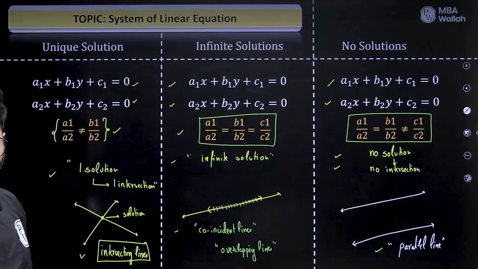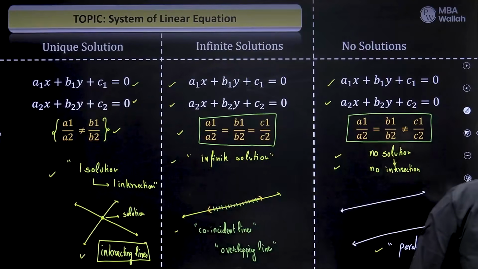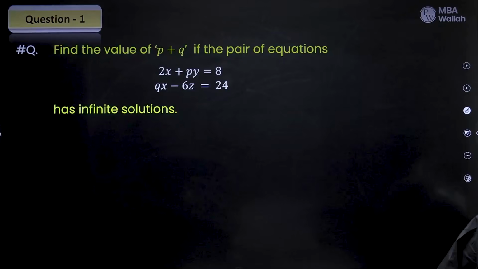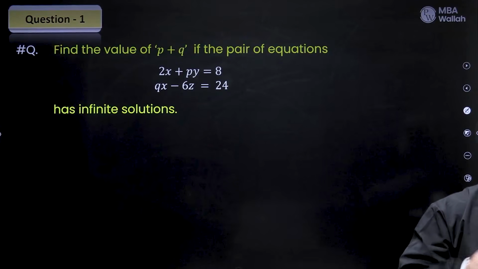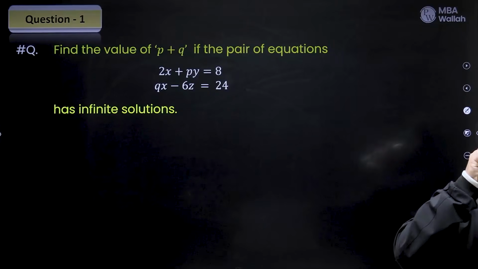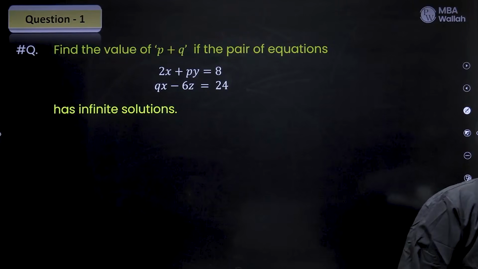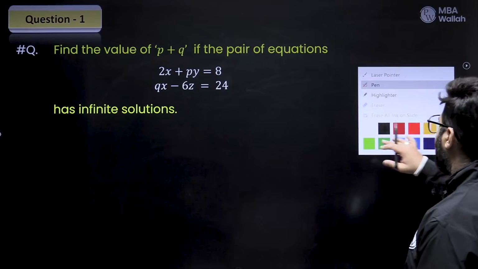It's time we go ahead and try some questions, isn't it? Let's go. Now it's your turn, guys. Okay, I'll take a side. Time for you to solve the question. Try on your own. It says find the value of P and Q if the pair of equations has infinite solutions, right? Infinite.